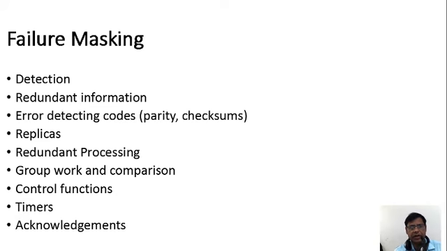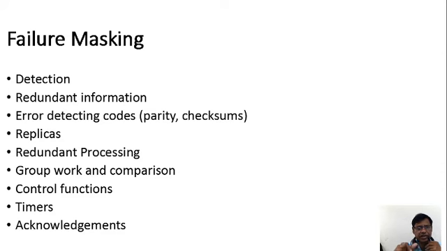Failure masking. What is failure masking? Masking is where the packet is going to get stuck and we identify it. The system identifying it is known as masking, so that the packet can be recovered. By using this fault tolerance, it will continue on its way to the destination. Detection and redundant information.